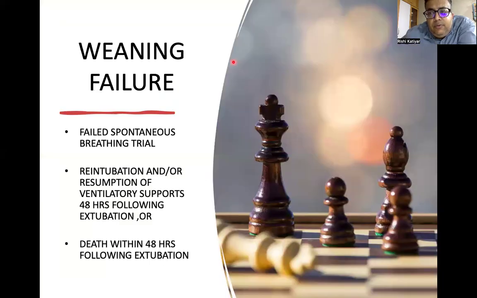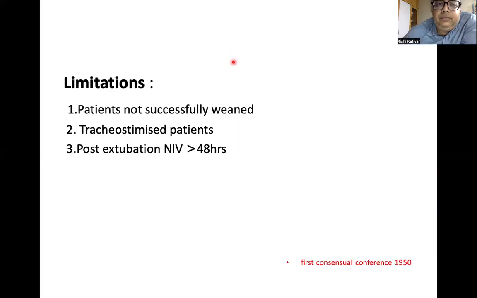Now, once you are able to wean, it's good. Your work is applauded. But if there is a weaning failure, what is weaning failure? You have failed the spontaneous breathing trial, or re-intubation or resumption of ventilatory supports occurs within 48 hours following extubation. Or the newer definition also includes death within 48 hours following extubation. So, limitations: patients not successfully weaned, tracheostomized patients, and post extubation NIV for more than 48 hours.